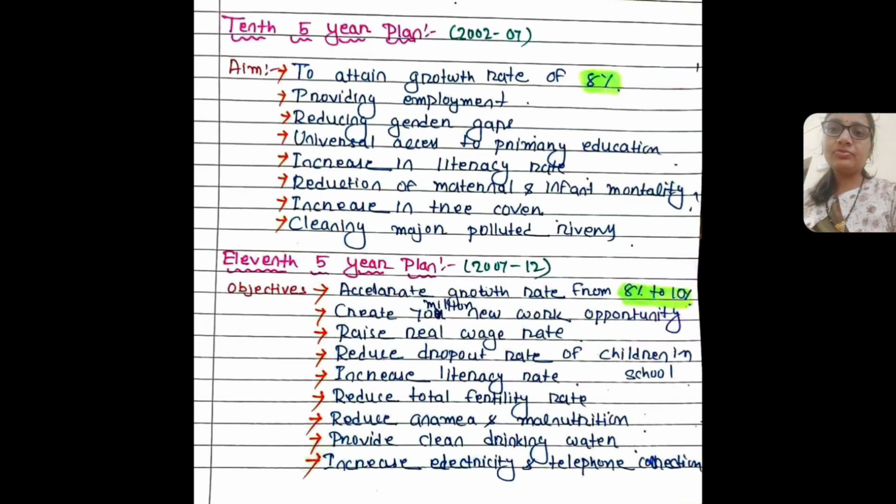Then the 11th one, which ran from 2007 to 2012, and its objective was to accelerate the growth rate from 8% to 10%, and to create 70 million new work opportunities in the country, raise real wages of workers, and reduce dropout rates of children in school, increase the literacy rate, and reduce the total fertility rate, reduce anemia and malnutrition in the country, provide clean drinking water for all, and increase electricity and telephone connections around the country. So this is all about the 11th five-year plan.